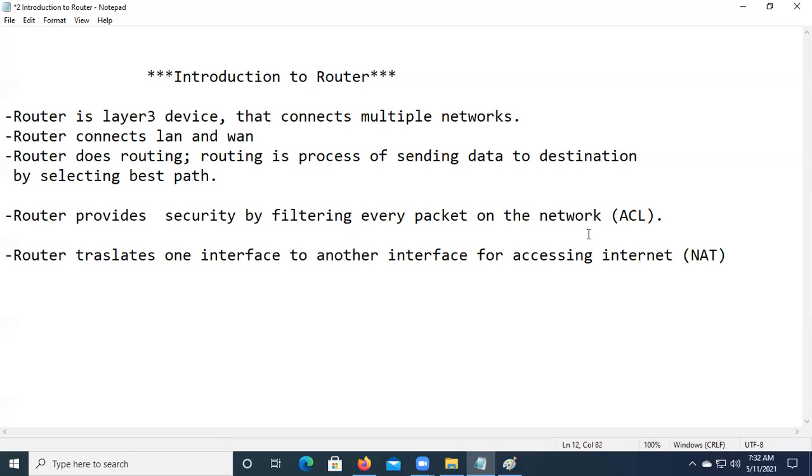Understand the services ACL and NAT. What is ACL used for? Why do we use ACL? It is used to filter every packet actually. ACL is Access Control List. NAT stands for Network Address Translation. It will translate from one interface to another interface as well.